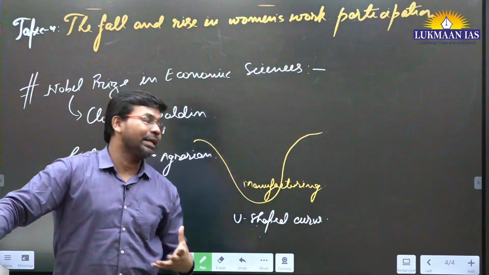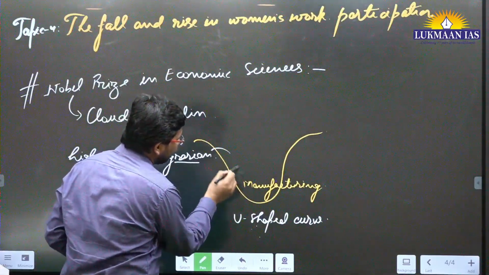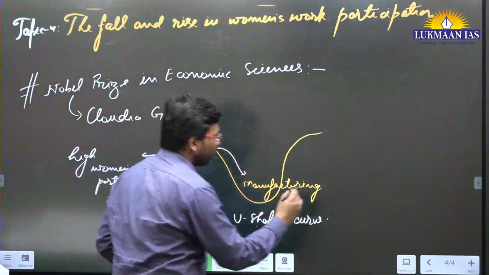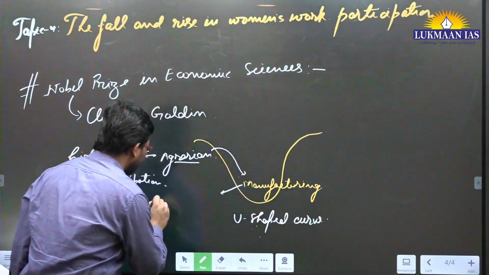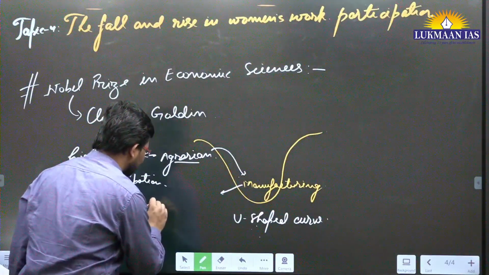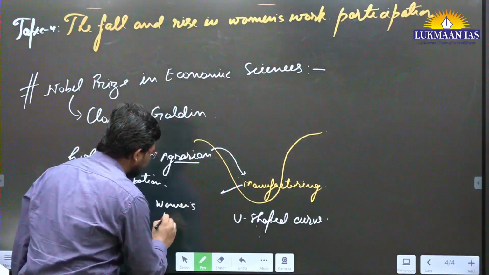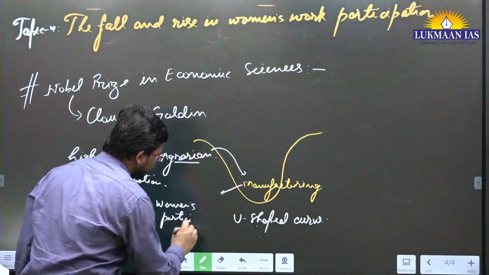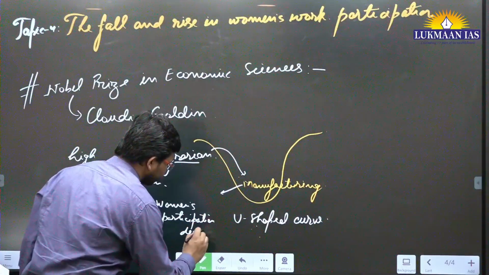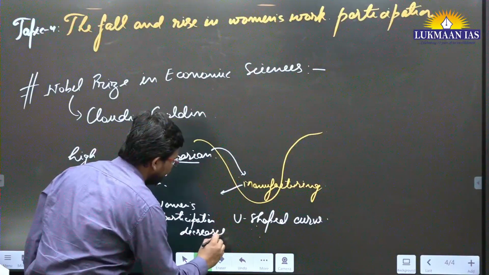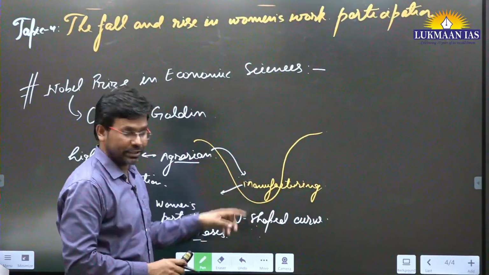So it was a little difficult. When the economy shifted from agrarian to manufacturing, manufacturing led to fewer women in the workforce. So women's participation decreased. Here we can write down: women's participation decreased when the structure of the economy shifted from agrarian to manufacturing.